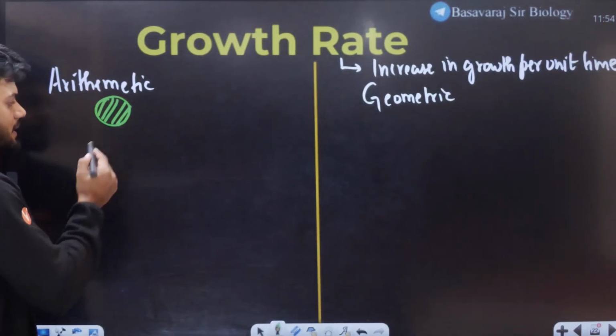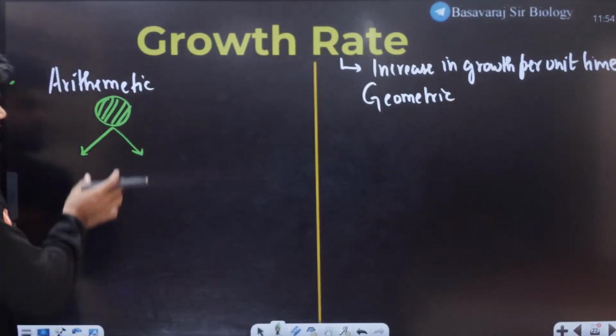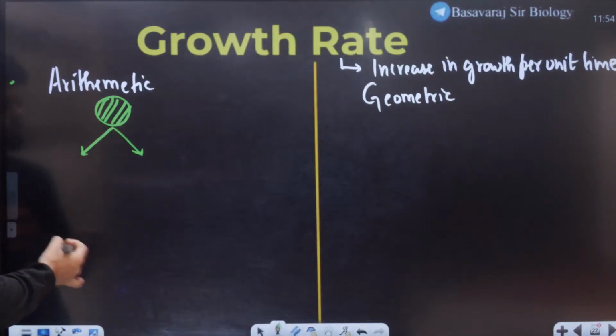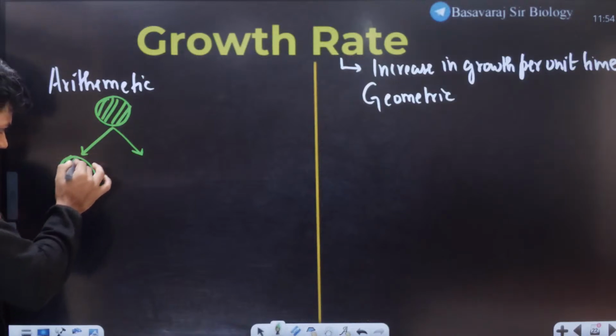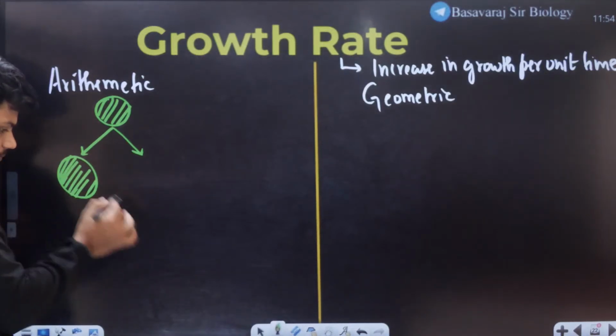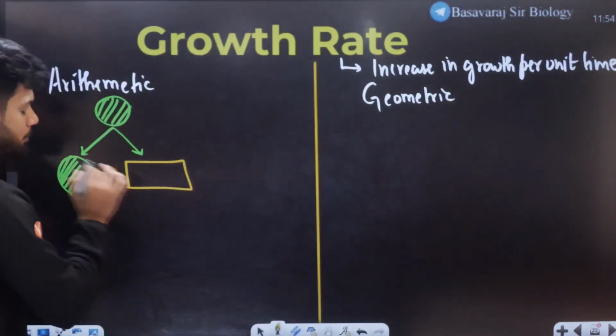Now, when this meristematic cell divides into two cells under arithmetic growth, one cell is going to be meristematic, the other cell is going to become permanent.